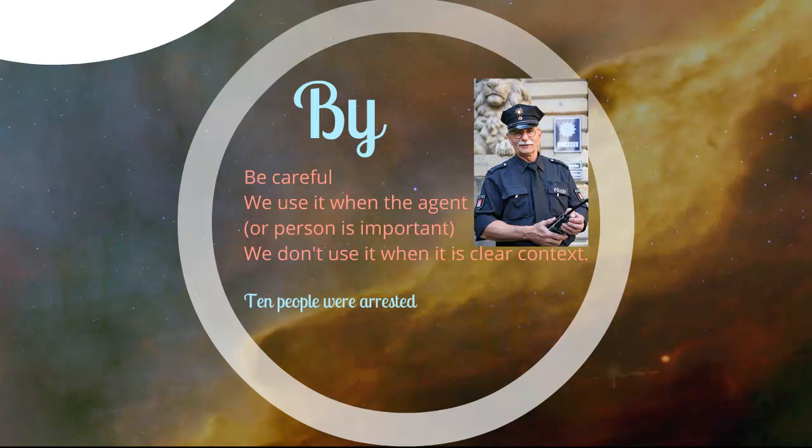By we use at the end of the sentence to talk about the agent or the subject that we used to have in the active. You have to be very careful. We're only supposed to use the by when the subject in the first sentence is important. We do not use it when it's clear from context. For example, 10 people were arrested. It's very obvious by the police. In this situation, by the police is not necessary.